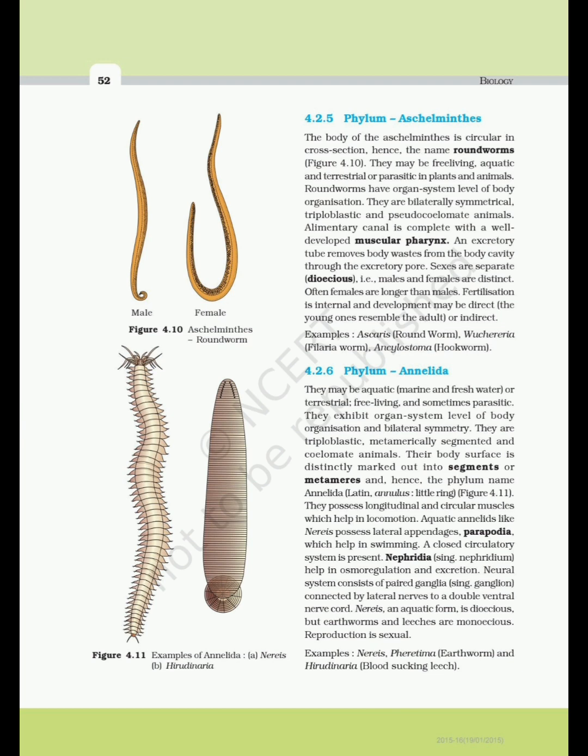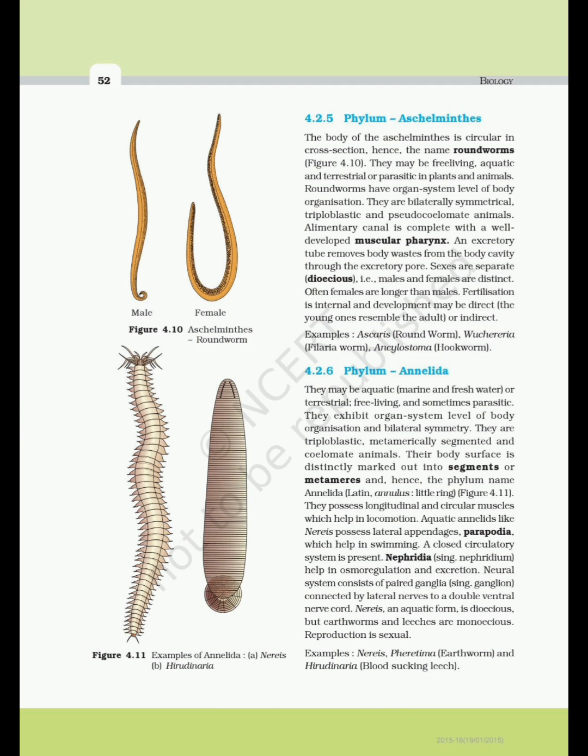4.2.6 Phylum Annelida. They may be aquatic, marine and freshwater, or terrestrial, free-living, and sometimes parasitic. They exhibit organ system level of body organization and bilateral symmetry. They are triploblastic, metamerically segmented and coelomate animals. Their body surface is distinctly marked out into segments or metameres, and hence the phylum name Annelida, Latin annulus, little ring. Figure 4.11.